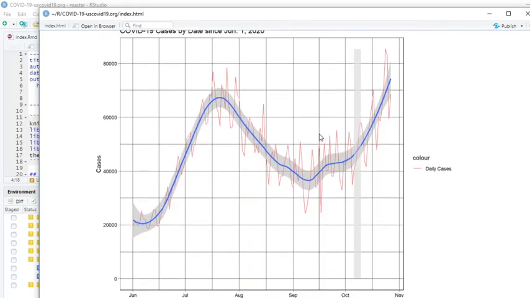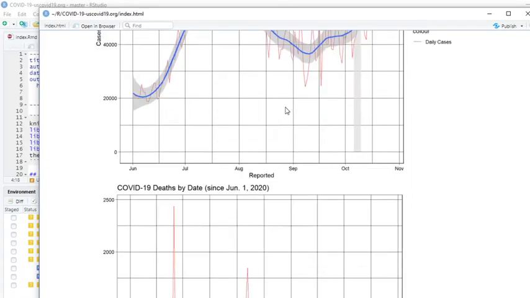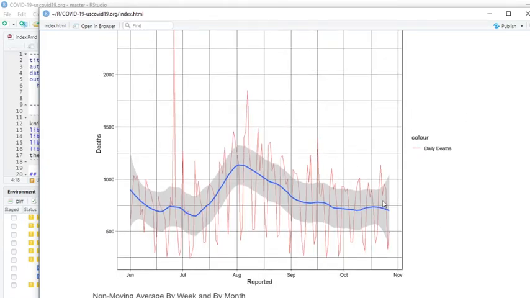Let's zoom in on cases. Once again, this is the incubation period. Now, this is zoomed in. You see it's kind of trending down just a little bit. This will be 500 deaths on average. This line, so this is 500 deaths per day here.